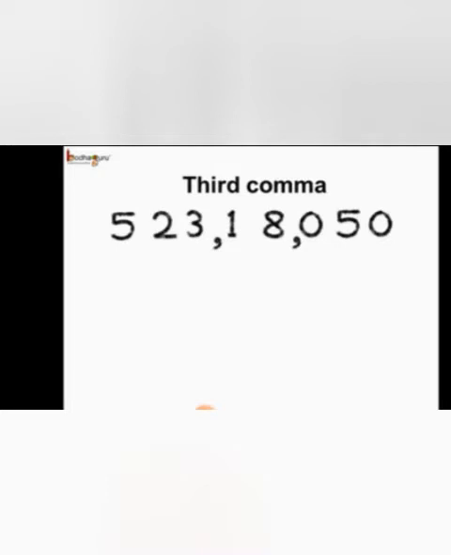Now, if we talk about the third comma, here we already have the first comma, which is after the units period. Then we have the second comma, which is after the thousands period, and then we have the lakhs period.